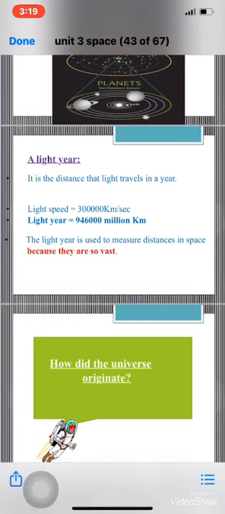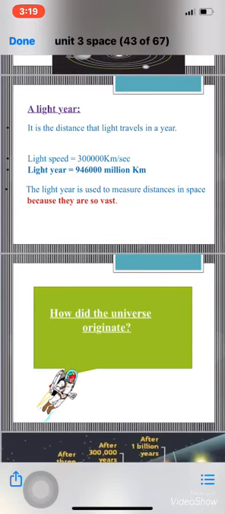Why is the light year used to measure distances in space? Because they are so vast. Okay, they cannot be measured in kilometers or in meters. So I need to measure them in light years. Okay, so it's 946,000 million kilometers.